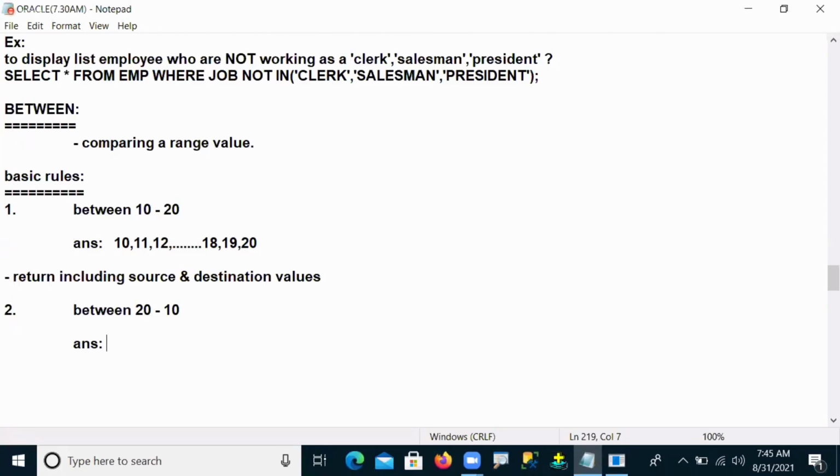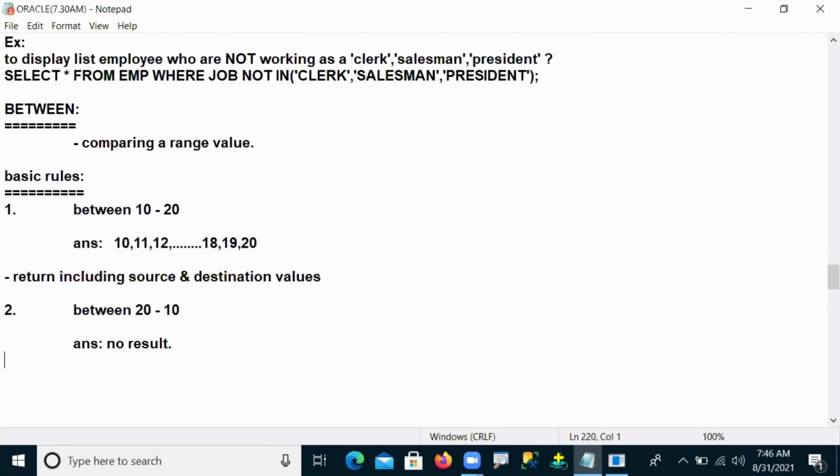So here one point should be remembered. Here there is no result. Why is there no result? The reason is a simple thing.